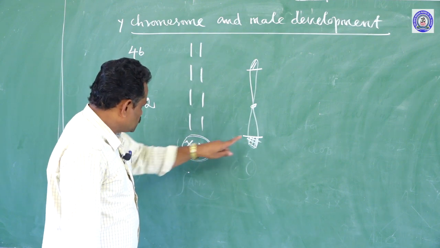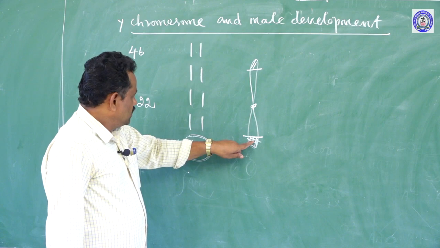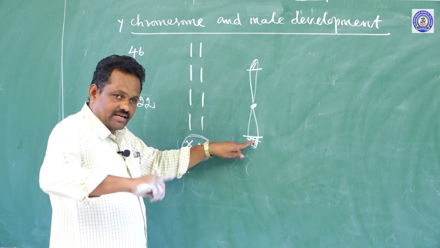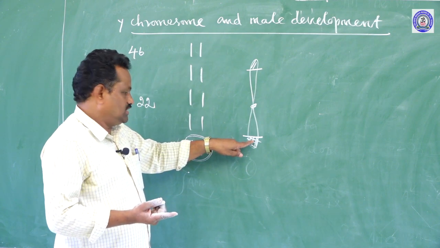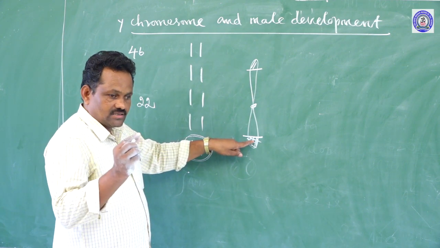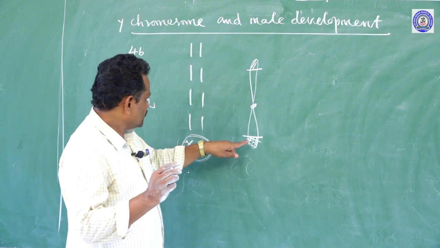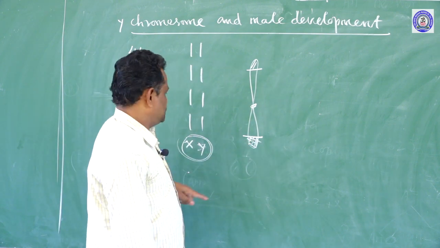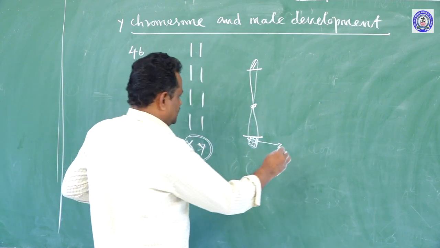So these regions on the X chromosome and the Y chromosome may exchange their genetic material during gametogenesis, and that occurs during the recombination process, right.